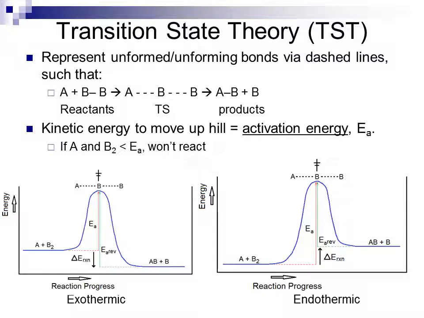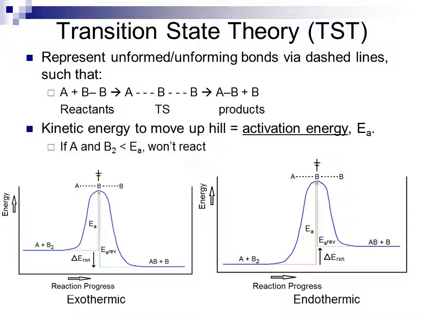Now, I can have a reverse reaction in which the product reforms reactant, and it has an activation energy as well, which is going to be EA reverse, going backwards up the hill. So from the transition state at the top of the hill, I can either go to the right and go down to product, or I can go to the left and go back to reactant. Going from the left to the right, I have to go over a certain amount of distance to reach the top. From the right to the left, I have to go through a certain amount of distance to reach the top. The same thing is true for an endothermic reaction, the only difference being that instead of a net decrease in energy from reactant to product, we have a net increase in energy.